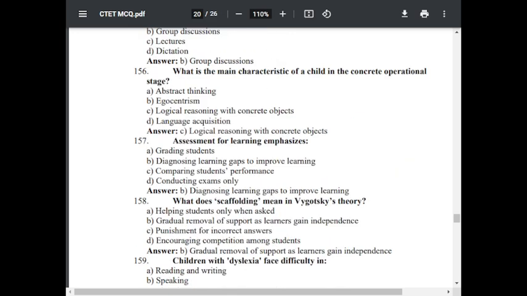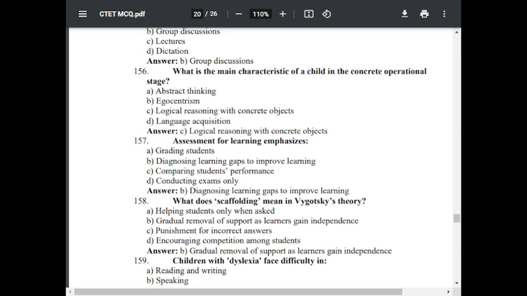Question number 157. Assessment for learning emphasizes option A, grading students. Option B, diagnosing learning gaps to improve learning. Option C, comparing students' performance. Option D, conducting exams only. The correct answer is diagnosing learning gaps for improving learning.